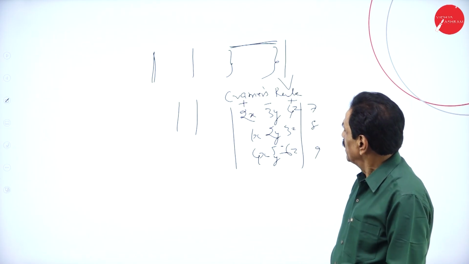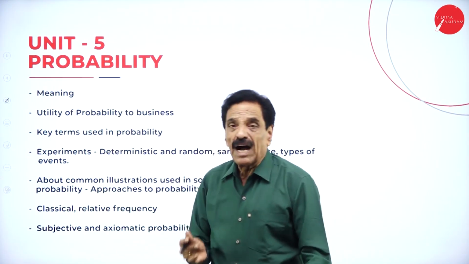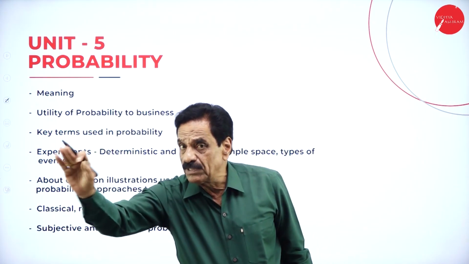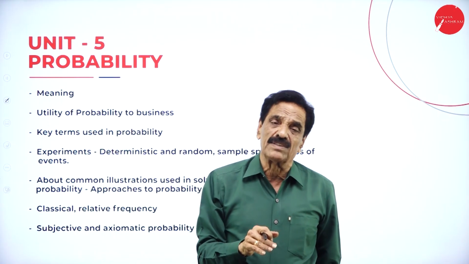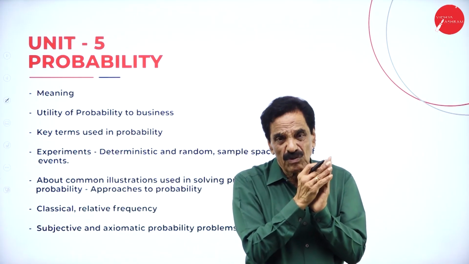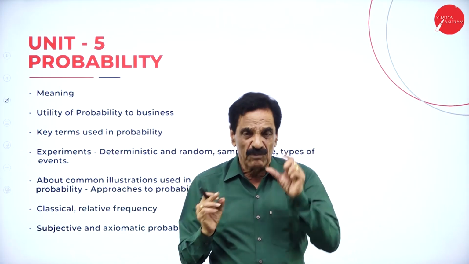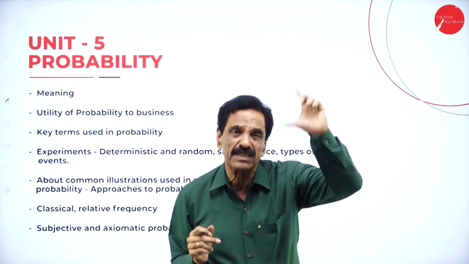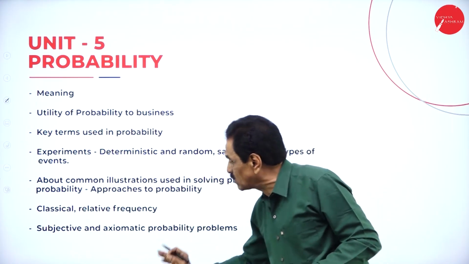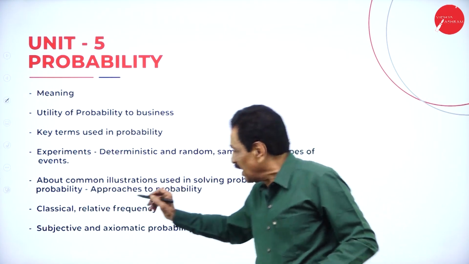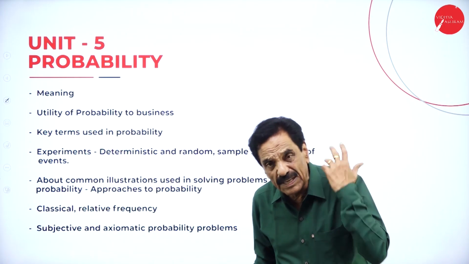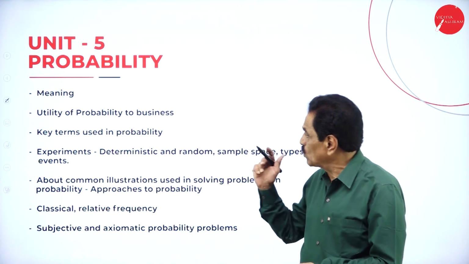Then number 5, probability. I told you probability is nothing but favorable chances divided by total number of chances. So we are going to deal with the addition theorem, and we also have other theorems. One example is the addition theorem, and multiplication theorems are there. We are going to detail them while solving problems, and classical, relative and axiomatic probability theory is there. We will explain while you are solving the problem.